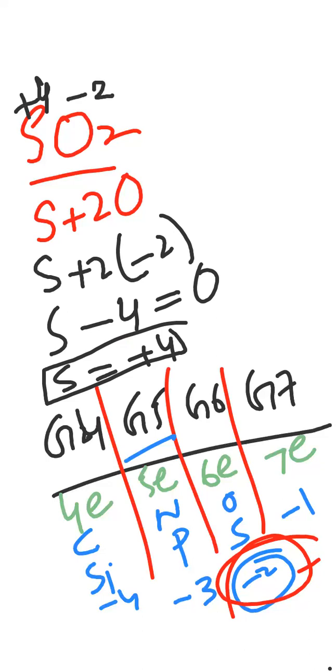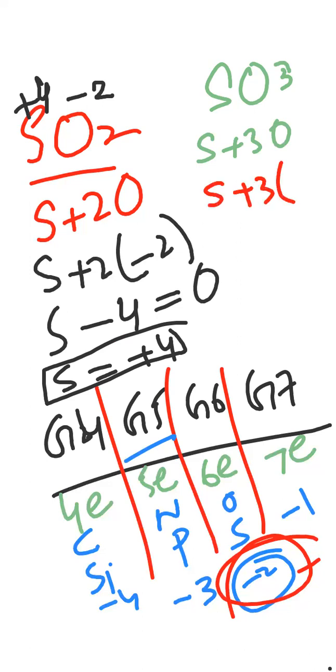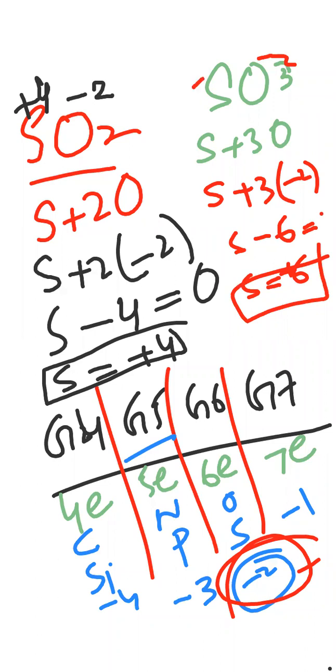Let me give you one more example. This is sulfur dioxide. We have one more compound of sulfur, no? Sulfur trioxide. This is more common. Sulfur plus 3 oxygen. What is the valency of oxygen? We know oxygen is on the right side, at the negative side. So this is -2. Minus 2 multiplied by 3 is -6, and sulfur -6 is equal to 0. Sulfur shifts -6 toward the right side, it will become +6. So sulfur is +6 here.